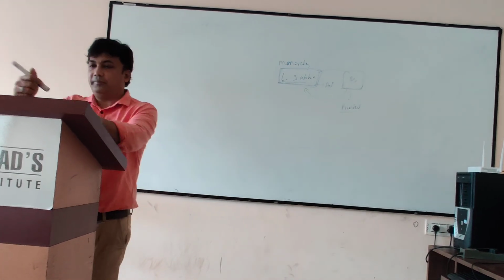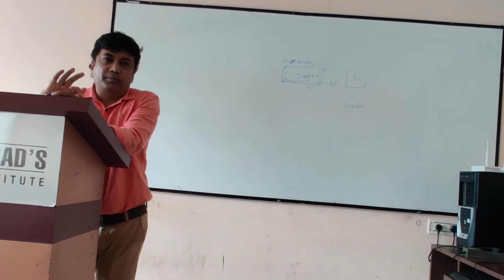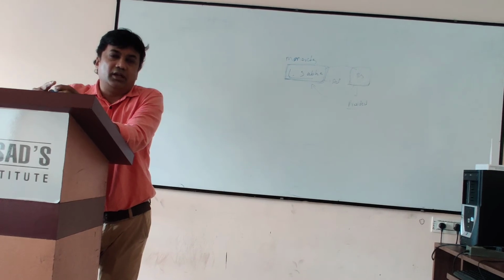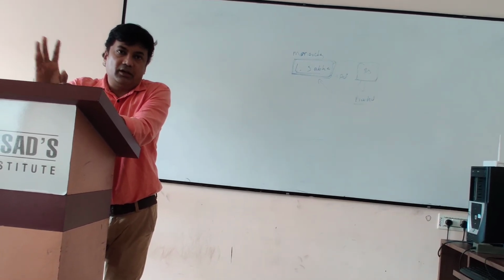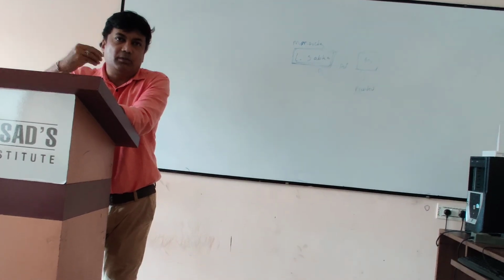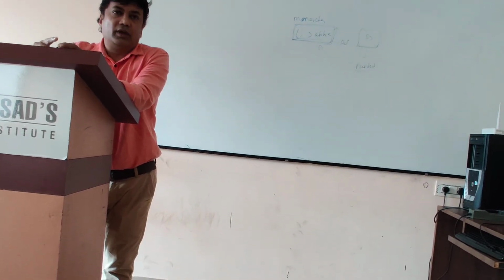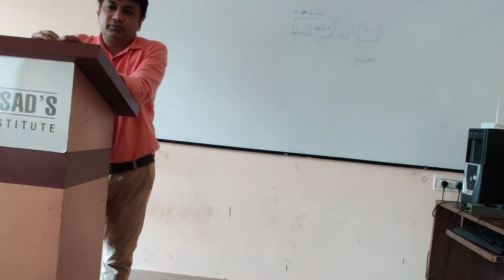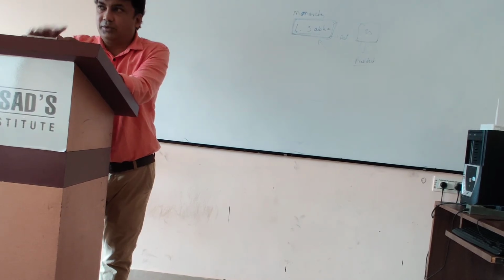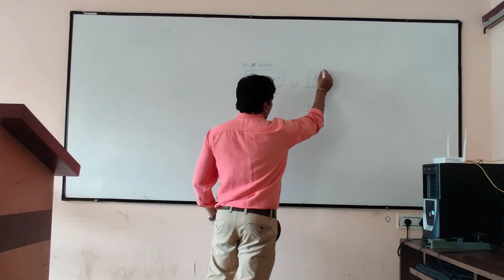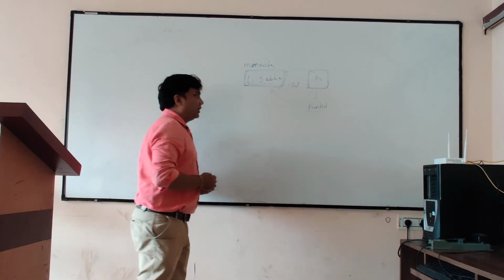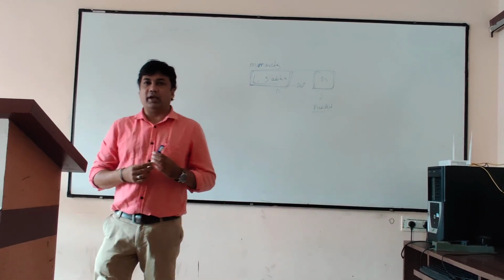Option number 3. Reject the bill completely. The second house may reject the bill completely, either without amending it or by not giving approval. It's completely rejecting the bill. Once the bill is rejected, the bill will not be alive. Option number 4, keep the bill pending without taking any action. The second house may keep the bill pending without taking any actions.